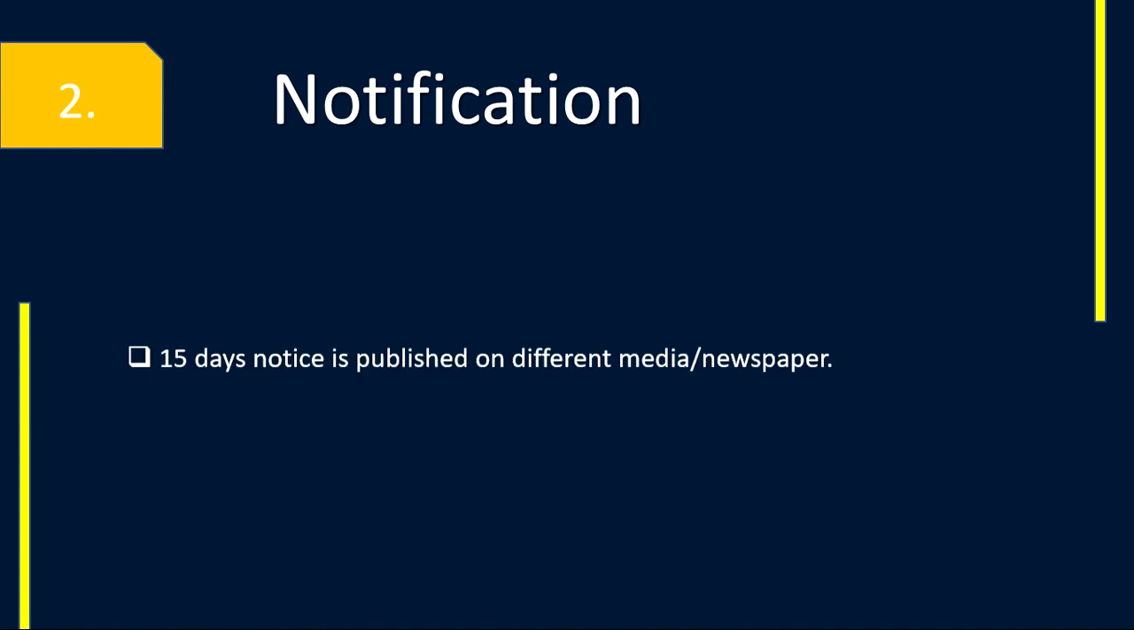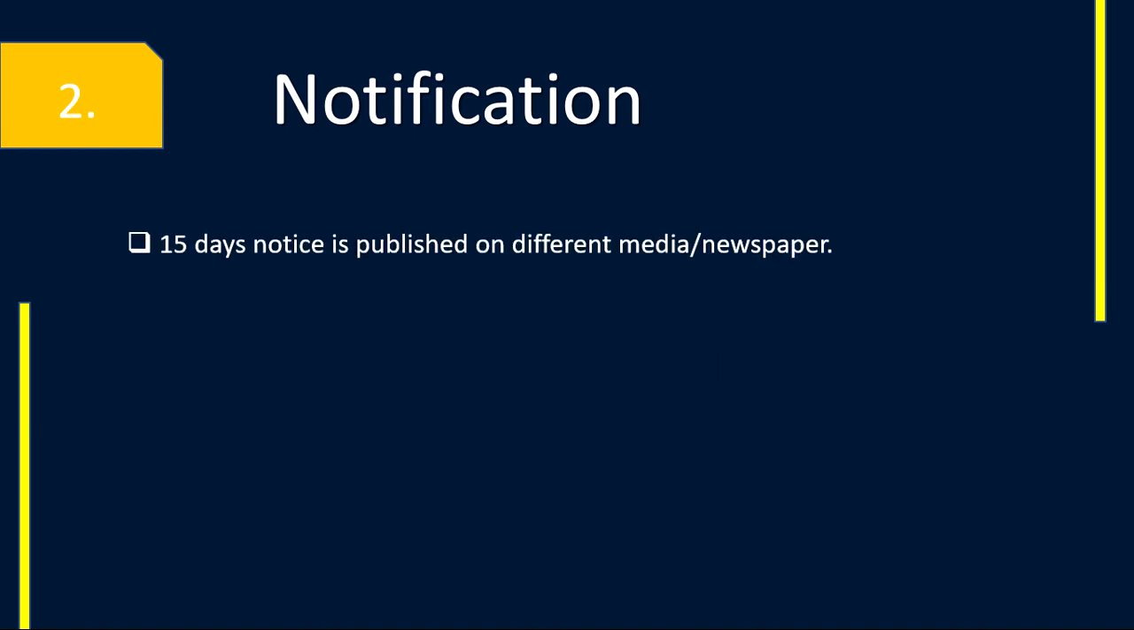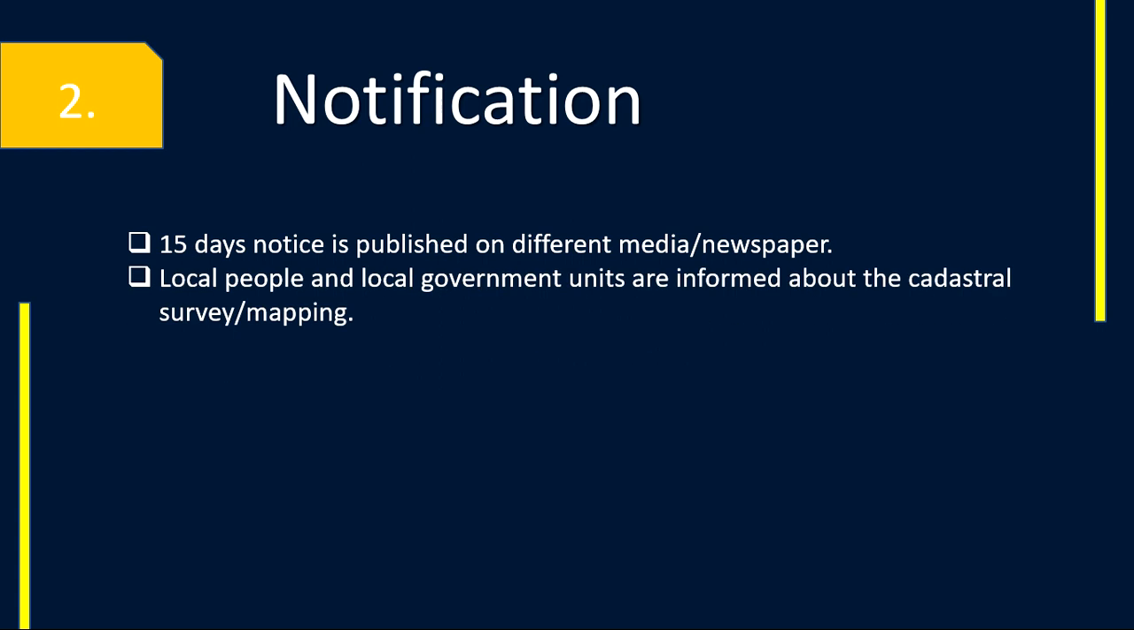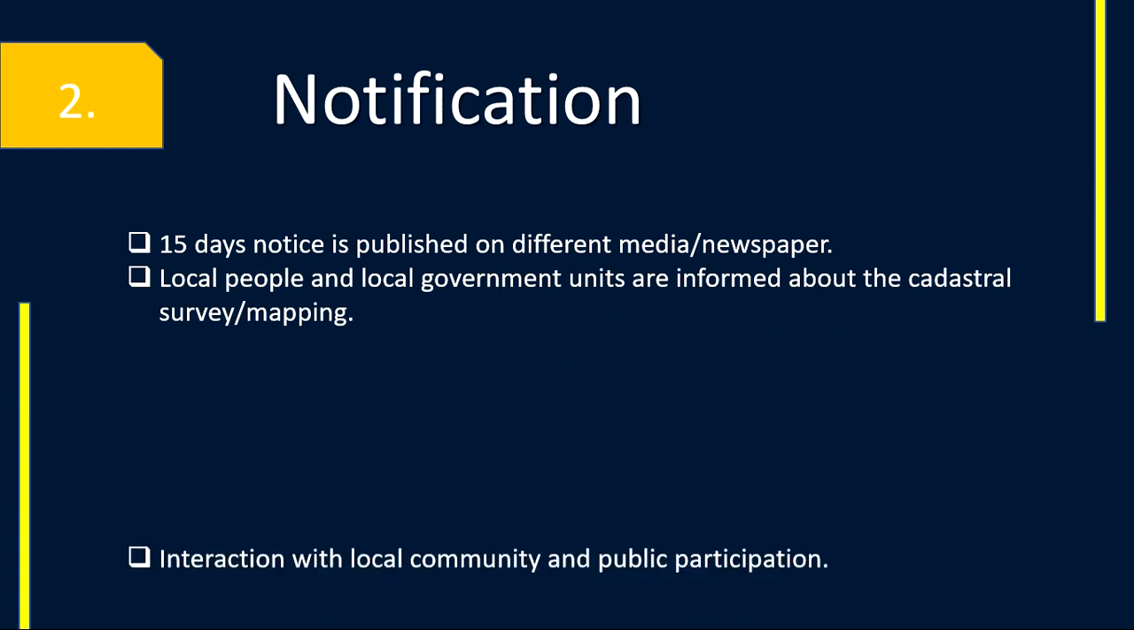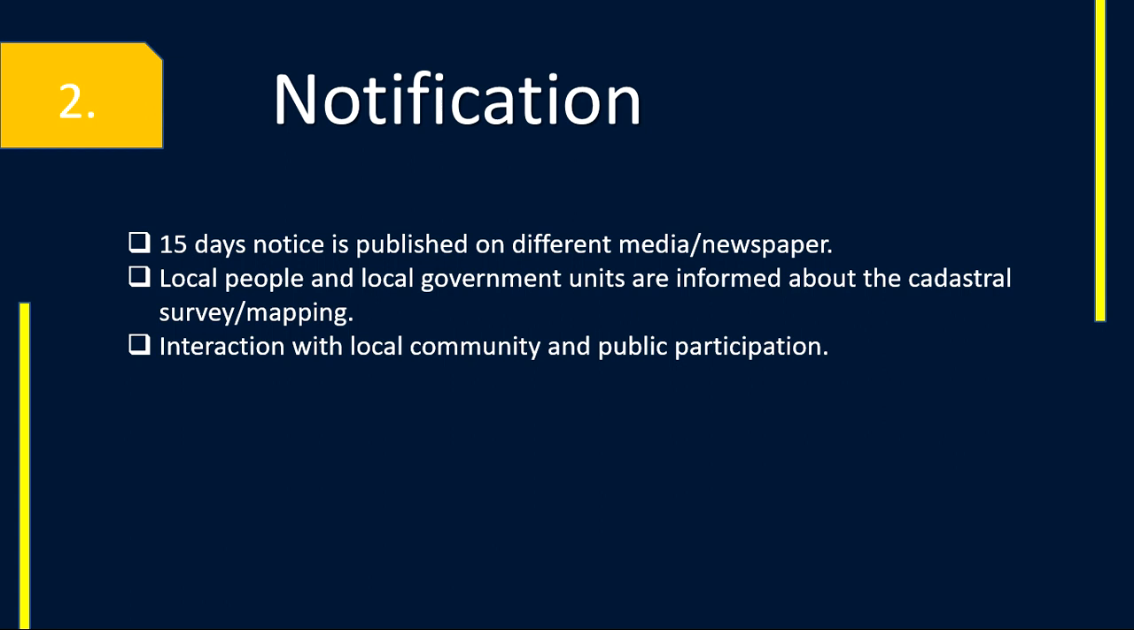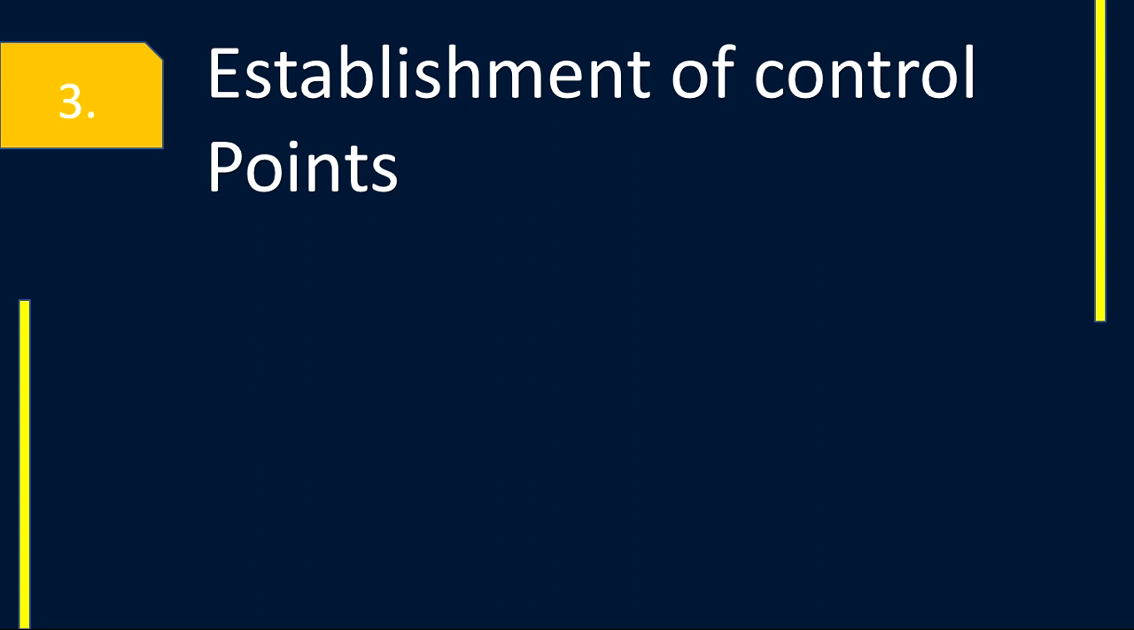Next step is notification. A 15 days notice is published on different media and newspapers. Local people and local government units are informed about the cadastral surveying and mapping. Interaction is done with the local community, ensuring public participation. And the next is establishment of control points.